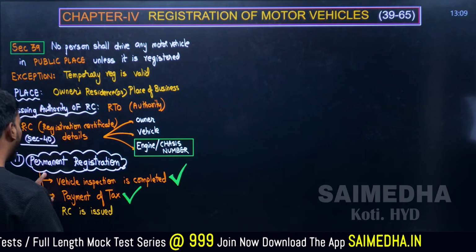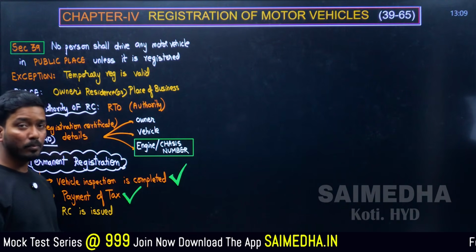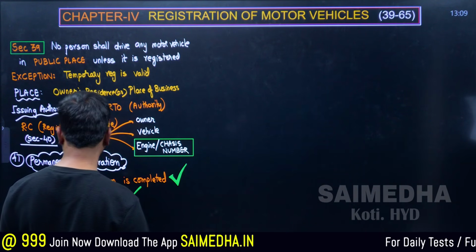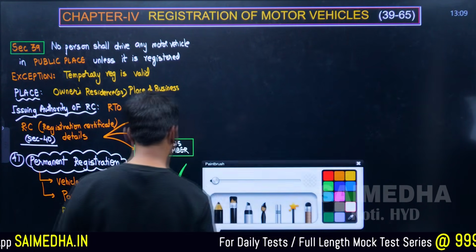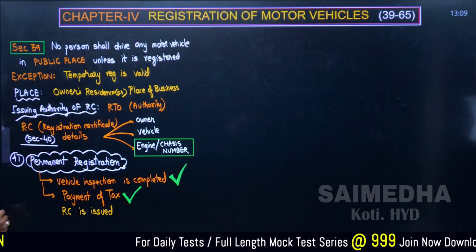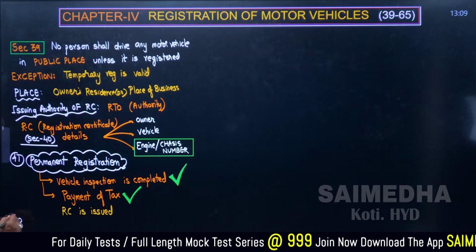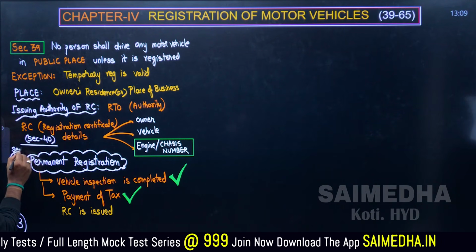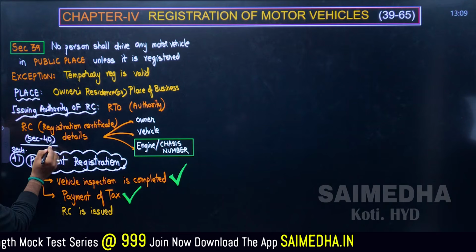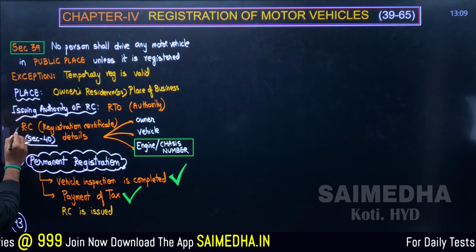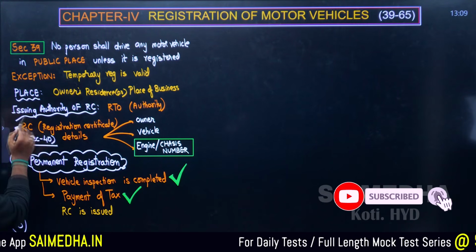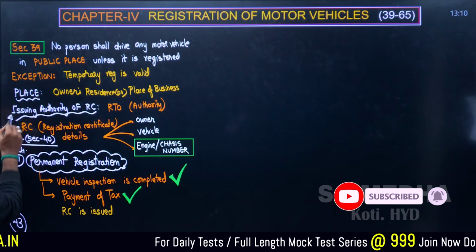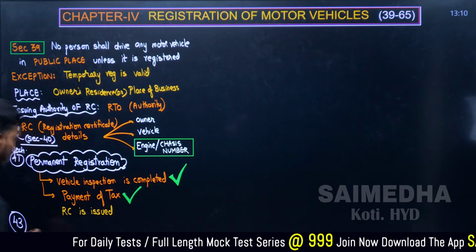Similar to the PR, TR is also important, temporary registration. So let me write the temporary registration from Section number 43. Section number 43. Let me add here a little bit. One point is itself important. Section number 43. This is Section 41. Section 40 talks about what? Registration authority, that is RTO. Remember that. RTO. Section number 41 is PR, 43 is TR, temporary registration.